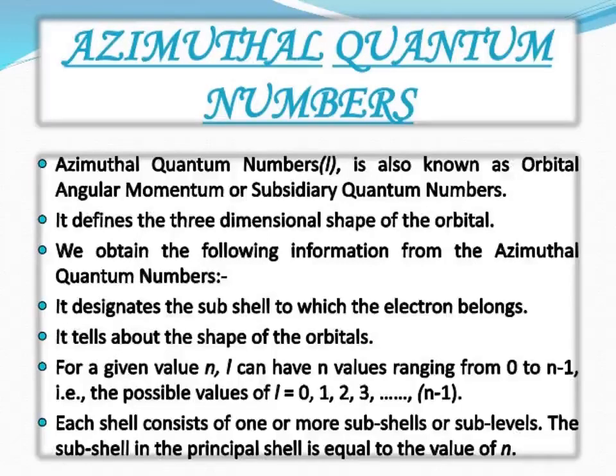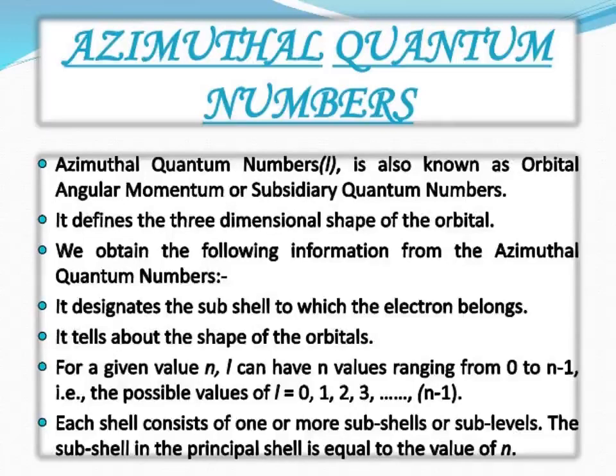Orbitals are s, p, d, f. Have you heard that word? "Space, petrol, delta", like that. So s, p, d, you remember that? Okay, s, p, d, f and g. These are the azimuthal quantum numbers.